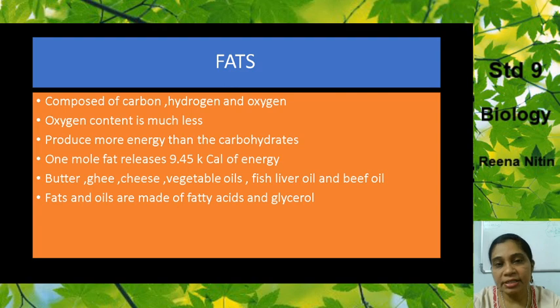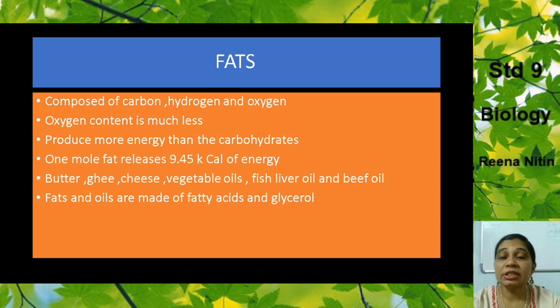Now we go to the next essential nutrient, that is fats. Now these fats are also composed of carbon, hydrogen and oxygen, just like carbohydrates. But in this case, the oxygen content is less. But what do fats do? They provide energy to our body. So if we eat fatty foods, you get more energy.